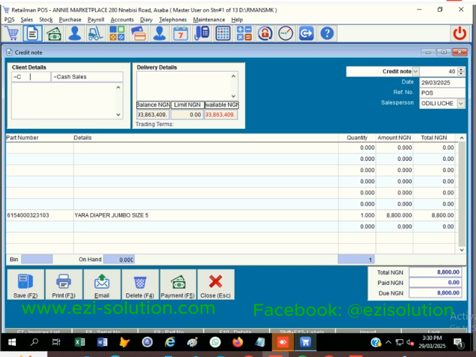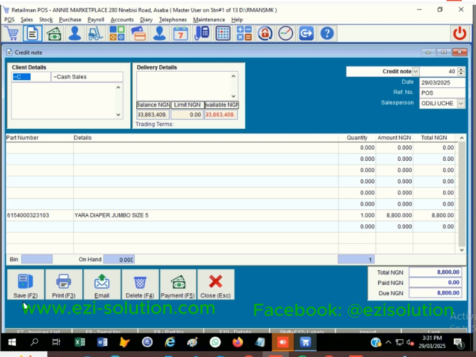Remember, here you are returning this as cash sales. It is not where you created a customer's name. If you created a customer's name, there is another way to handle that, which is still the same way, but where to reconcile it is easier. That means I can save this one on pay. Then put the same customer name and write the invoice again that you want to write and save it as on pay. Then go to payment receipt to reconcile that. That is when you use a customer's name.